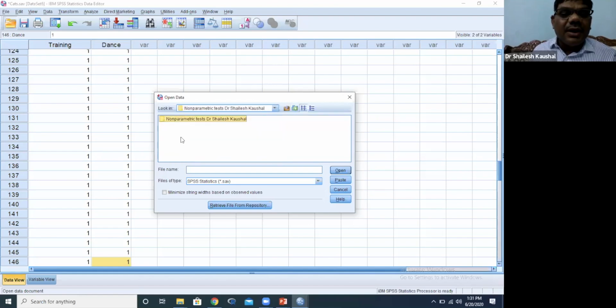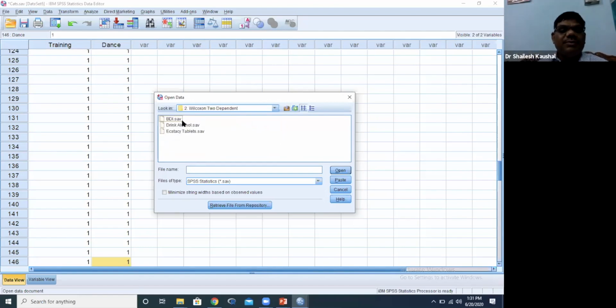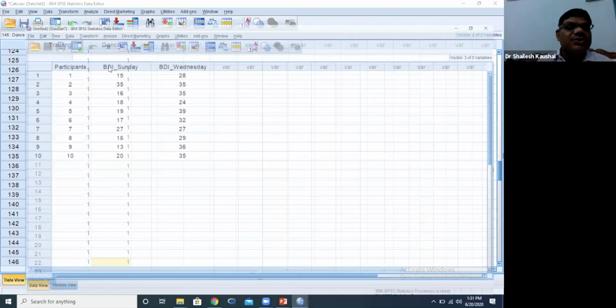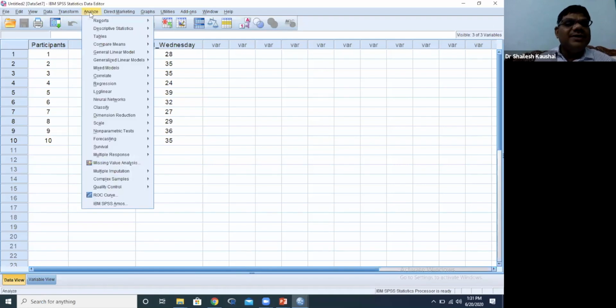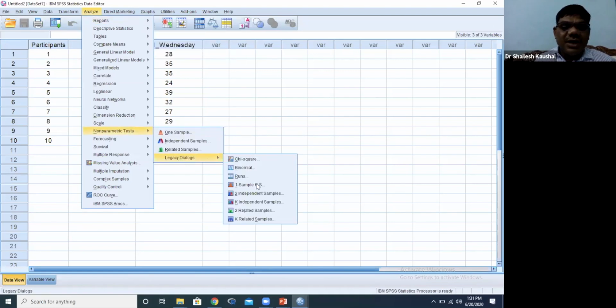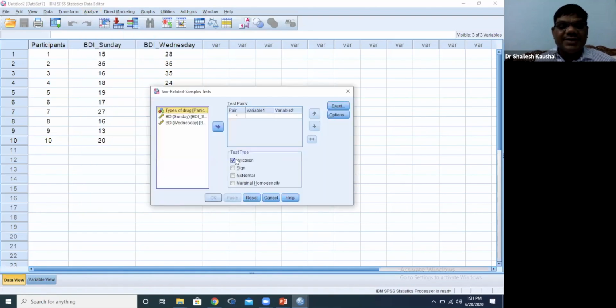Wilcoxon, this one. Okay. So for Wilcoxon, I am taking the ecstasy tablet data. So this is our Wilcoxon test data. To get the median value, I will go to analyze, then non-parametric test, legacy dialog, and two related samples. Two related samples means the Wilcoxon signed-rank test. Is it clear?